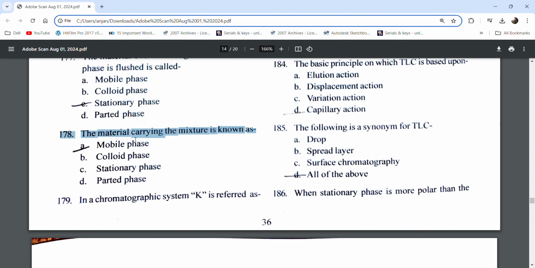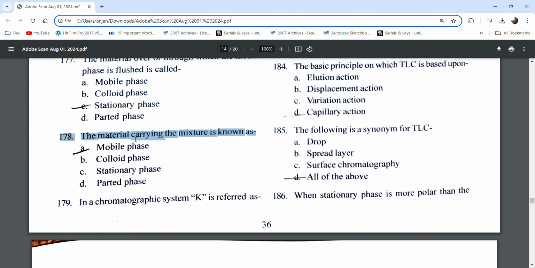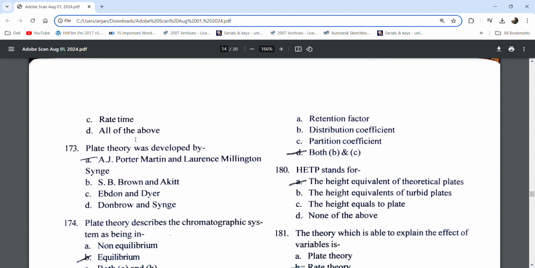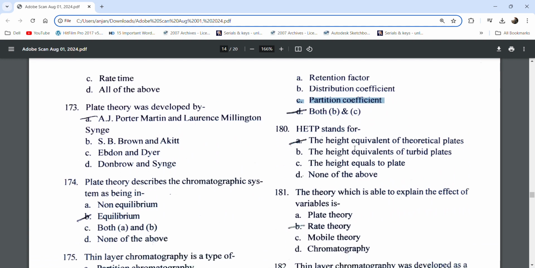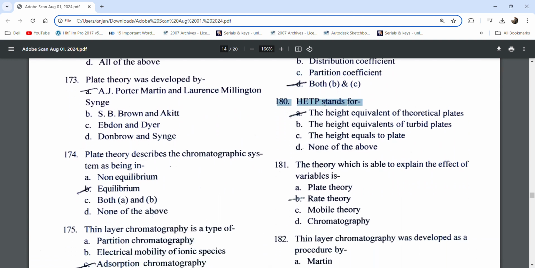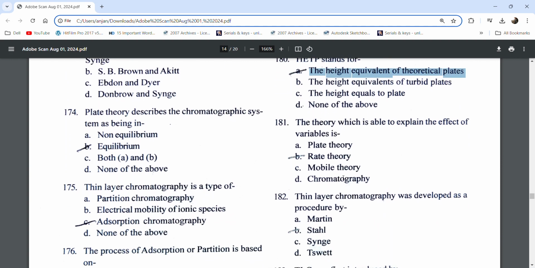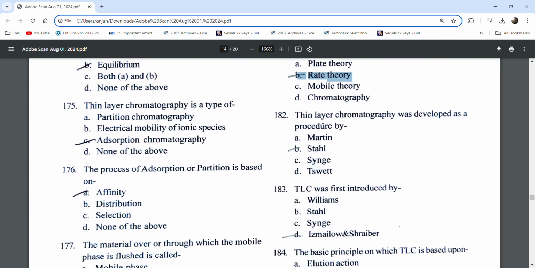In a chromatographic system, K is referred to as the distribution coefficient, partition coefficient, or both B and C. HETP stands for height equivalent of theoretical plates. The theory which is able to explain the effect of variables is rate theory. Thin layer chromatography was developed as a procedure by Stahl.